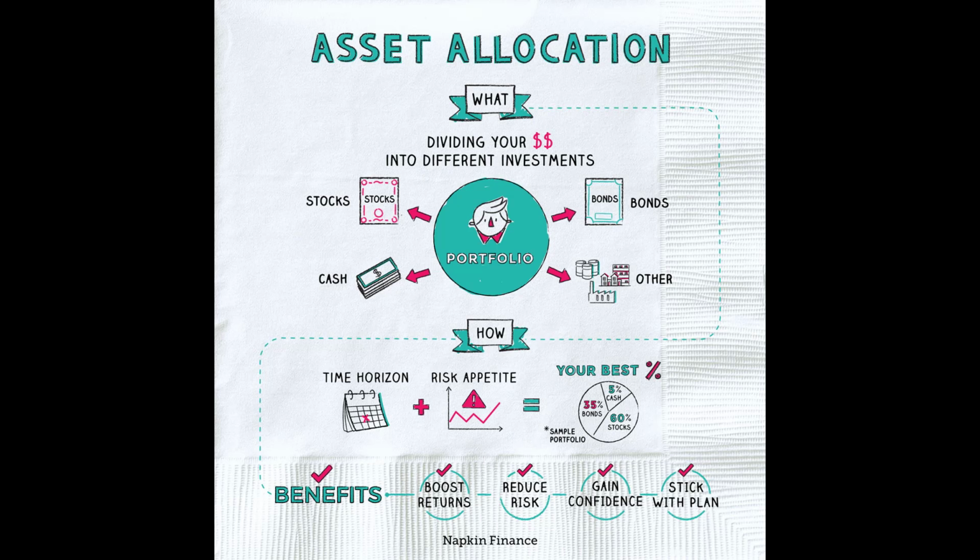Asset allocation is an approach in which you include different investments into one portfolio. Diversification means to spread your investments across different types of assets to manage financial risk. This protects you against significant financial losses. So by spreading your investment money across more than one asset category, you can reduce risk and improve returns.